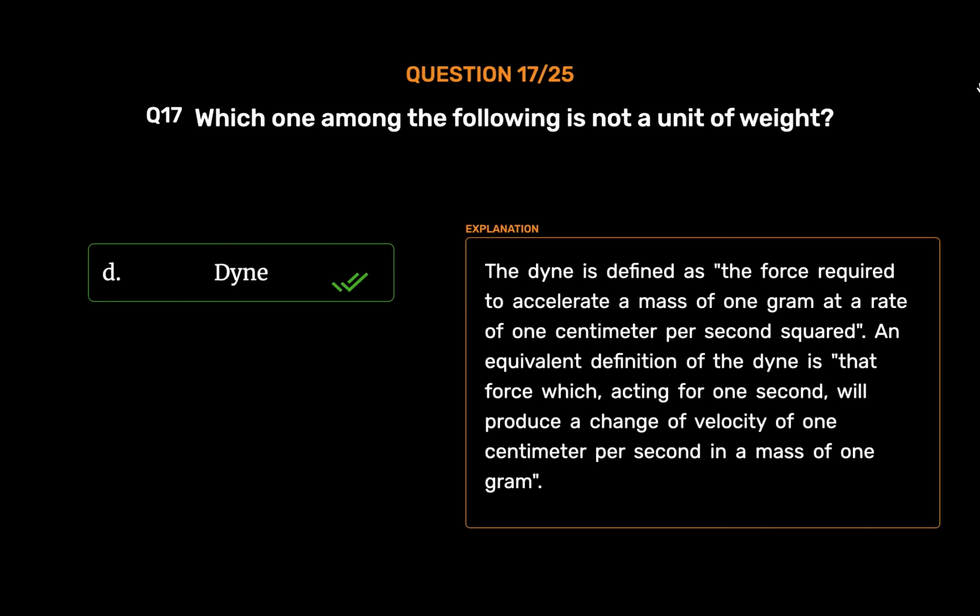The dyne is defined as the force required to accelerate a mass of 1 gram at a rate of 1 centimeter per second squared. An equivalent definition of the dyne is that force which, acting for 1 second, will produce a change of velocity of 1 centimeter per second in a mass of 1 gram.